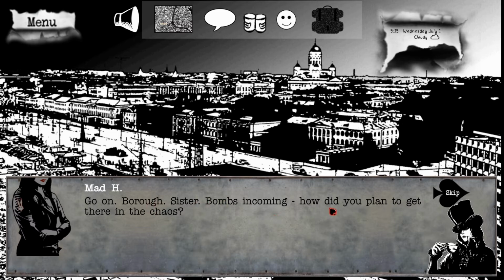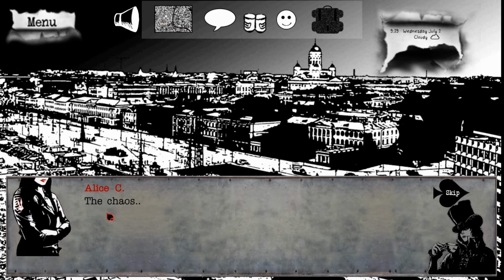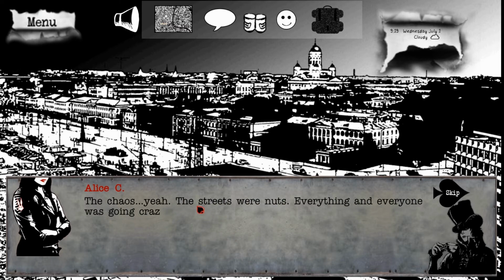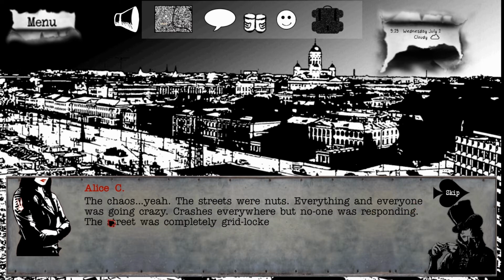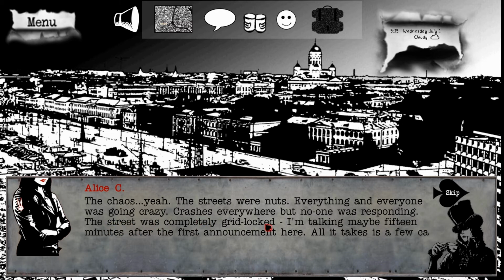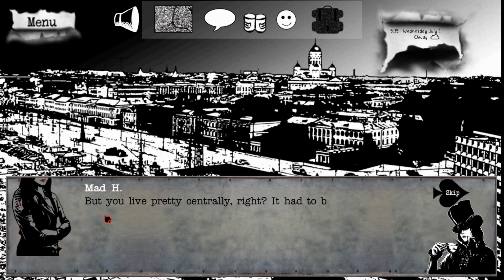Burrow, sister, bombs coming. How did you plan to get there in the chaos? The chaos. Oh yeah. The streets were nuts. Everything and everyone was going crazy. Crashes everywhere, but no one was responding. The streets were completely gridlocked. I'm talking maybe 15 minutes after the first announcement. All it takes is a few cars in the wrong place. That's right. That's how accidents happen.